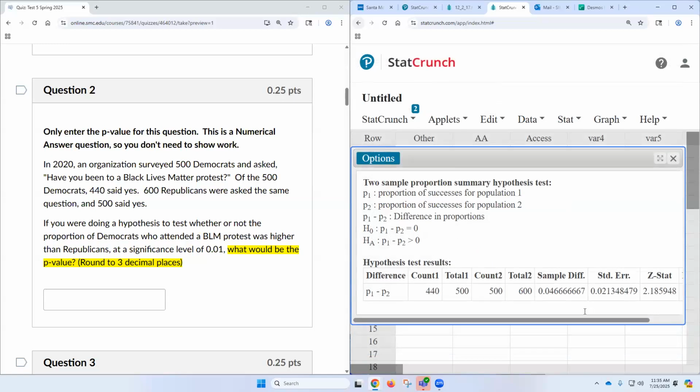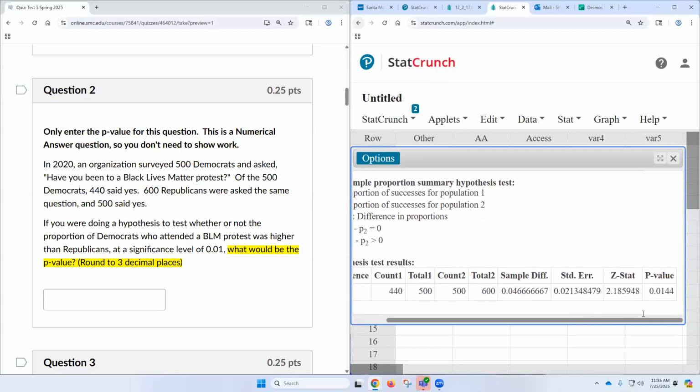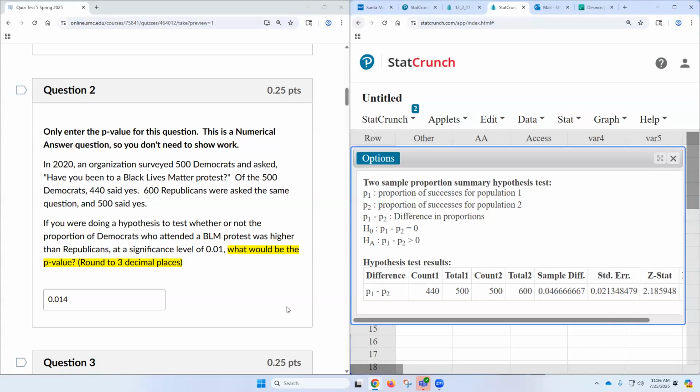And then we'll get a p-value of what? 0.014. It says round to 3 decimals, so 0.014. In this question, we have a summary of the proportion data. It's 2 proportions, so stat, proportion stats with summary. We have to know where to go for each question, right?